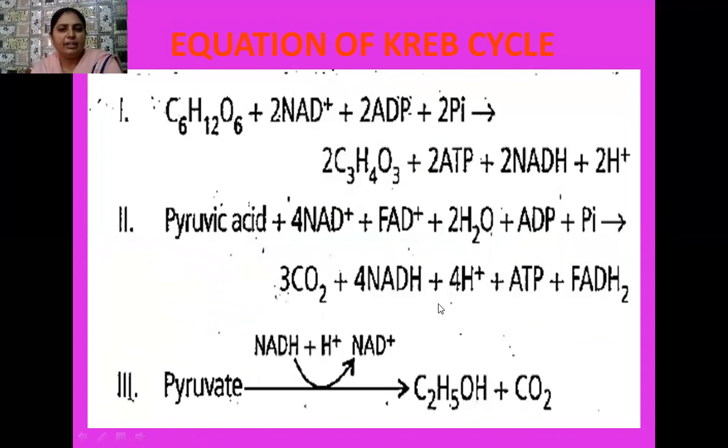So here I have written the entire equation. Pyruvic acid plus 4 NAD plus FAD plus 2 molecules of water plus ADP plus inorganic phosphate gives 3 molecules of carbon dioxide. This means 3 molecules of carbon dioxide are removed, 4 molecules of NADH are formed, 4 protons are released, an ATP molecule is there, and then FADH2. These are the energy-rich molecules.